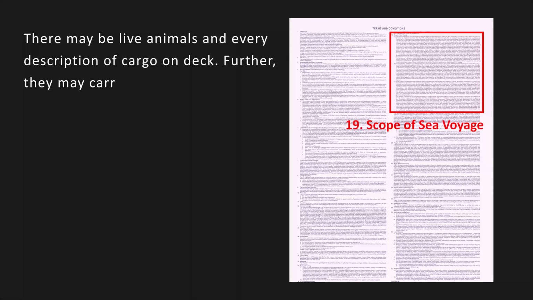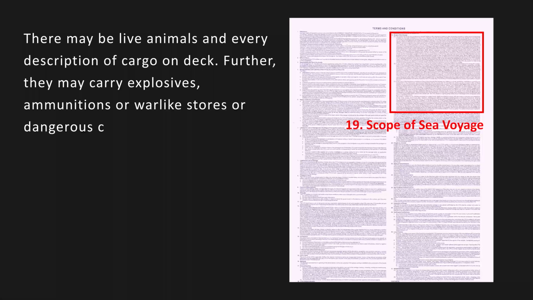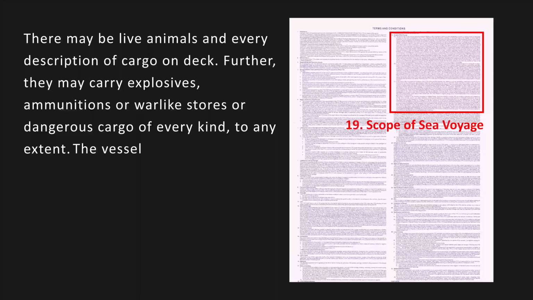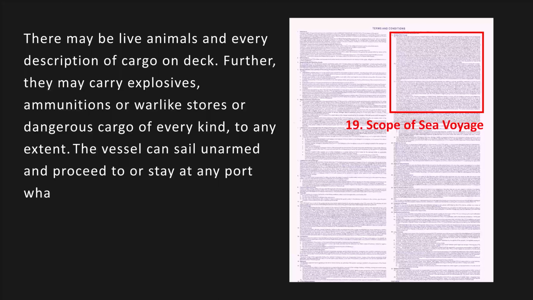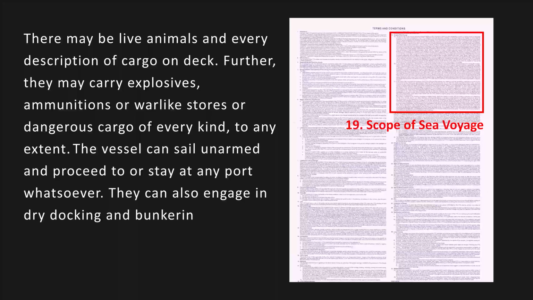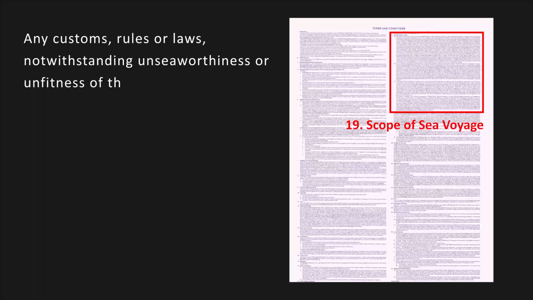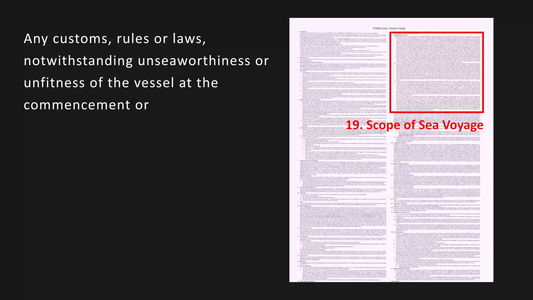Further, they may carry explosives, ammunition, or warlike stores or dangerous cargo of every kind to any extent. The vessel can sail unarmed and proceed to or stay at any port whatsoever. They can also engage in dry docking and bunkering. Any customs, rules, or laws notwithstanding, unseaworthiness or unfitness of the vessel at the commencement or at any stage of the voyage must be followed.